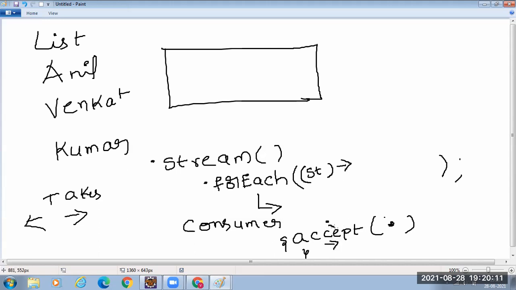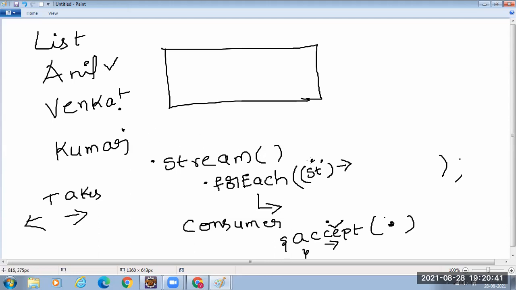When somebody calls the accept method on the consumer reference variable, this logic gets executed. If you have three objects in the stream, forEach will take the first object and pass it into the lambda expression, then the second object, and so on.